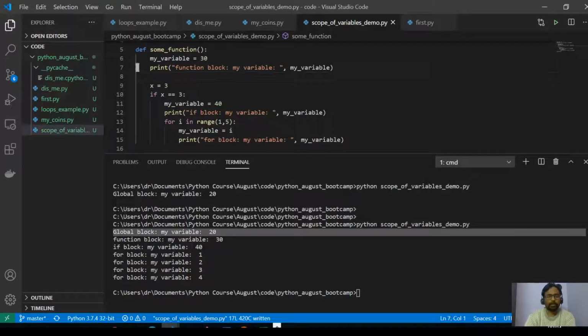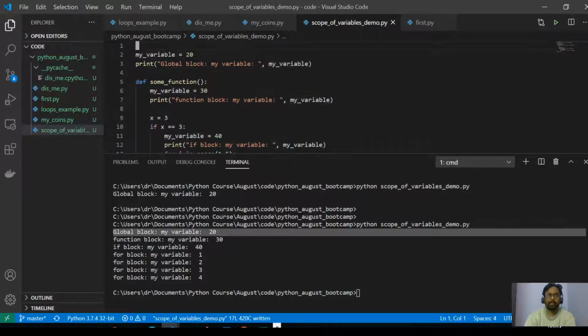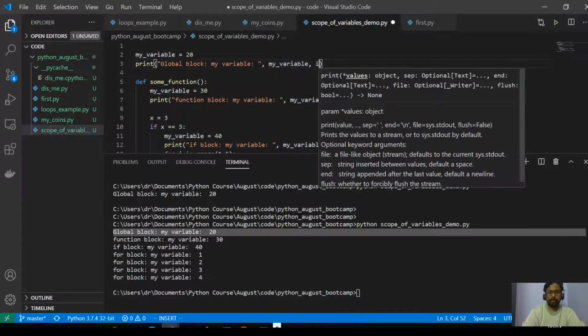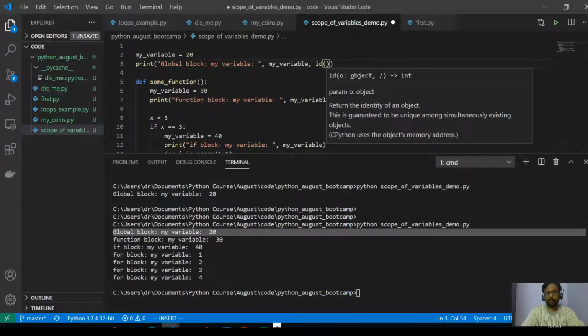So how do we know that all of these are different objects? There is a function called id. Let me just print id. It's not a keyword, sorry, it's an inbuilt function which takes an object and returns its address. We studied that objects are stored in RAM, right?